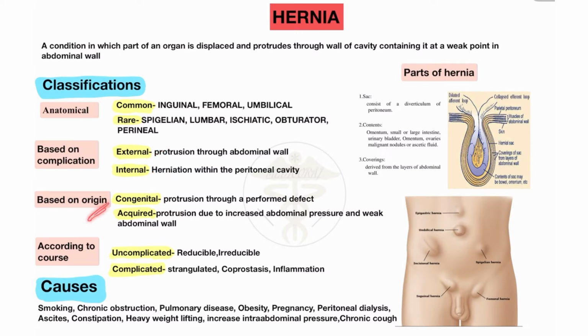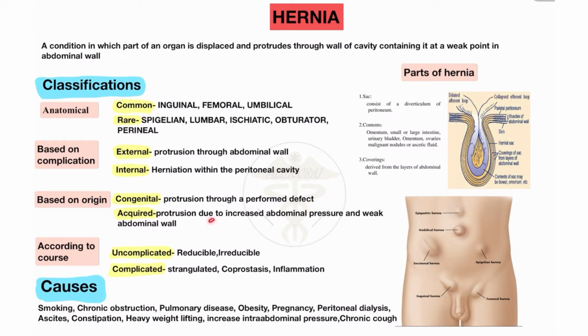Based on origin, a hernia may be congenital or acquired. A congenital hernia may occur from generation to generation, transferred from mother or father to the baby. Congenital hernia is protrusion through a preformed defect, a defect in our body that is present from birth or did not form properly, so it causes the congenital type of hernia.